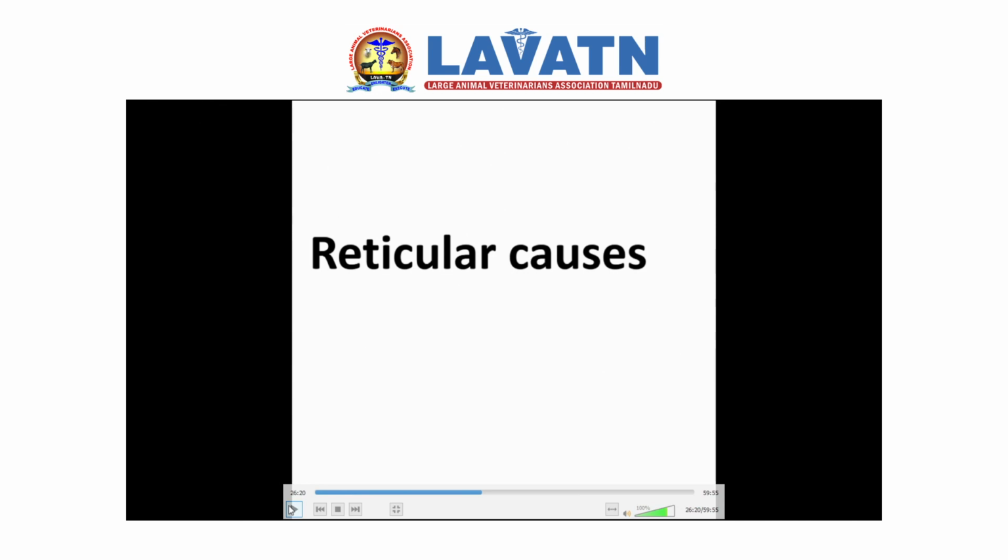Coming to the reticular causes. About bloat, yesterday I covered the esophageal causes and ruminal causes. The third one is the reticular causes. This is one of the important causes which leads to bloat in large ruminants. What are the different reticular causes?